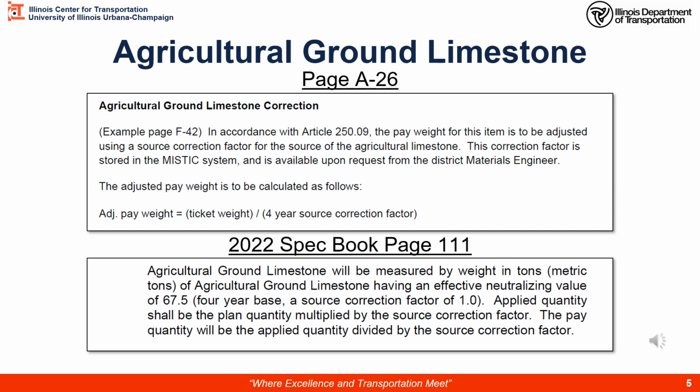Here in the 2022 spec book, page 111, we have the article on agricultural ground limestone. It's measured by weight in tons, having an effective neutralizing value of 67.5. Don't worry about this one. That's what is used to compare each different source. A 4-year base source correction factor of 1. That's what this is. So the producers are going to measure their source and relate it back to this one to come up with their 4-year source correction factor. The pay quantity will be the applied quantity, or my weight tickets, divided by the source correction factor. Here, that's what you just saw.